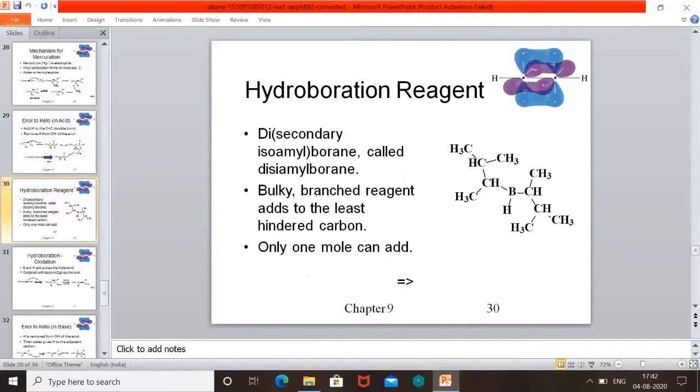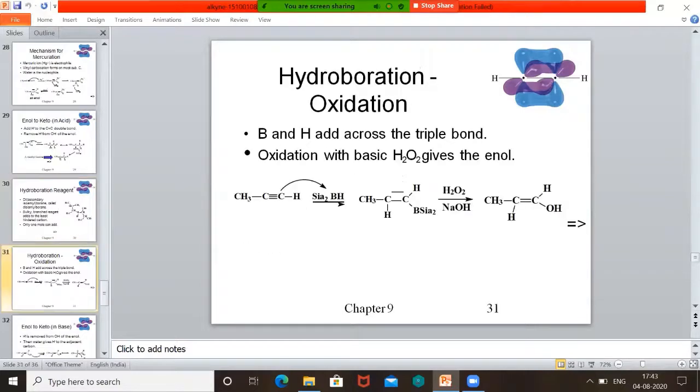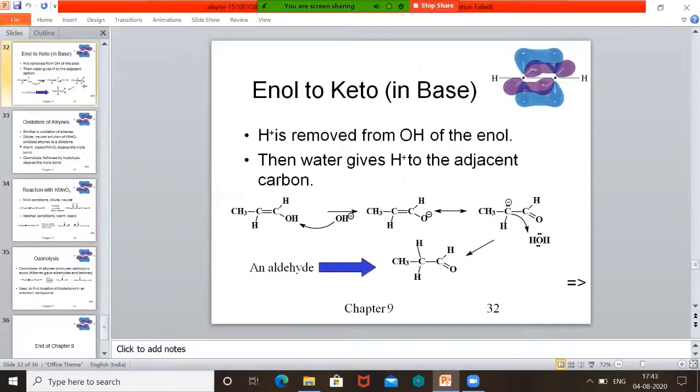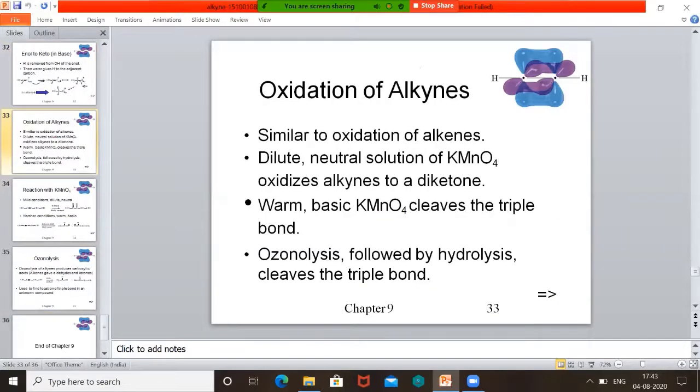Hydroboration, the second one, addition of water. Di-secondary borane called disiamylborane, a bulky branched reagent, adds to the least hindered carbon. You see here, this is the carbon chain and the BH is obtained here. Then it is followed by oxidation in the presence of peroxide, and we get this. Similarly, it undergoes keto-enol tautomerism.